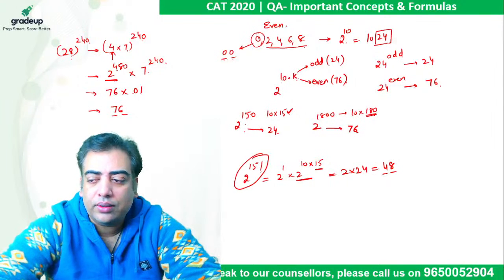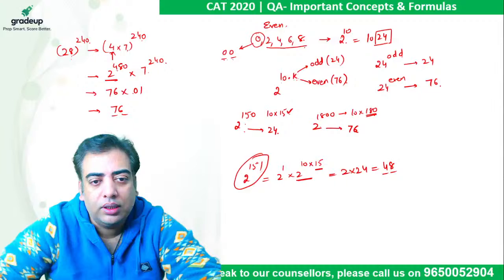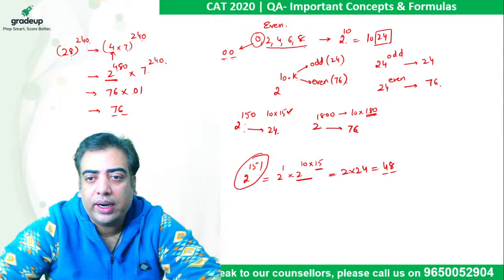So any given even number shall be written as a product of even and odd. So 28 shall be written as 4 into 7 to find our answer.